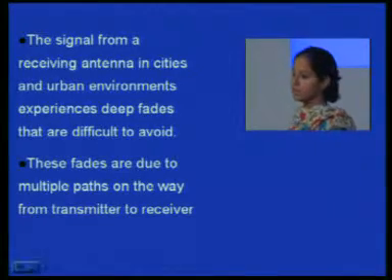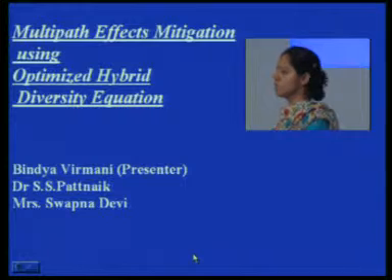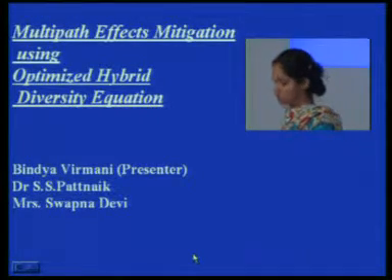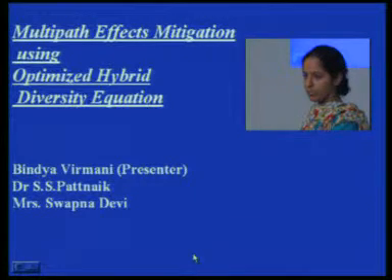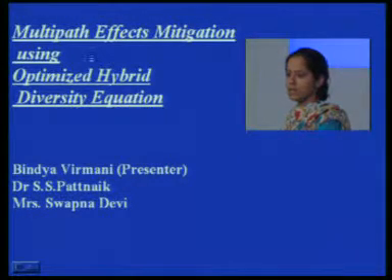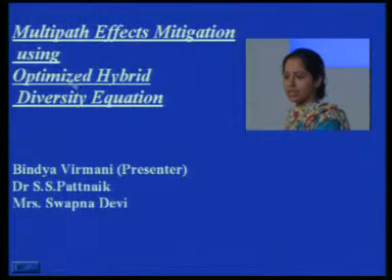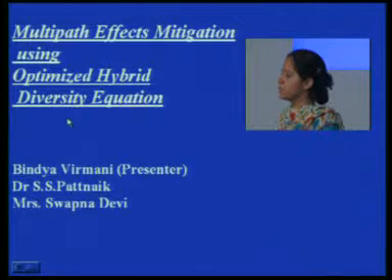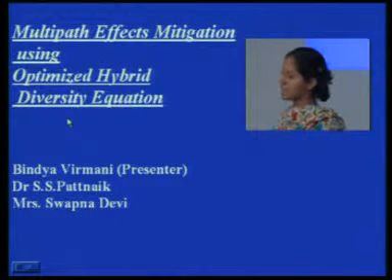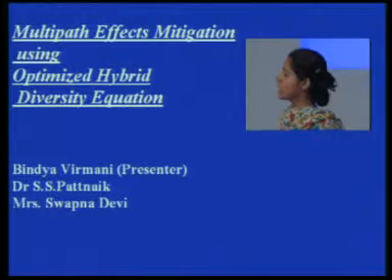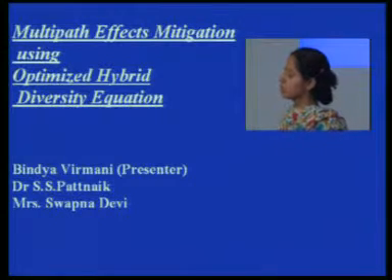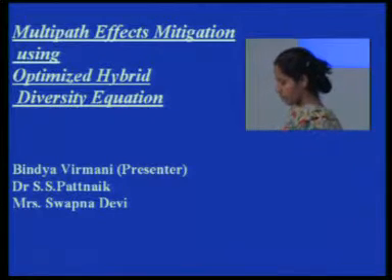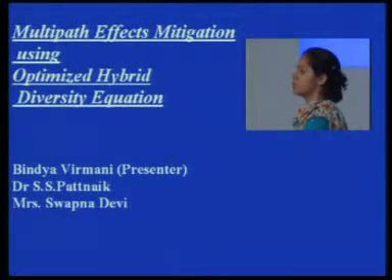For mitigating these multipath fades, we have three options. Either we can use equalization, or diversity schemes, or error correction codes. What we are employing for mitigating multipath effects is diversity equations. By diversity here we mean sending information by different means, that means sending multiple copies of a single information, so that the information should be received in the proper way, meaning availability of the information should be maximum.